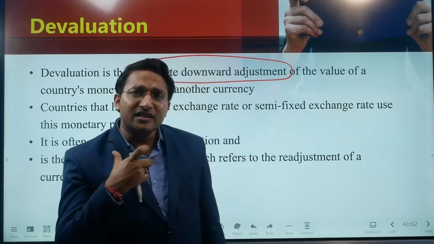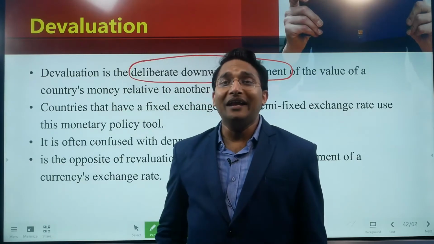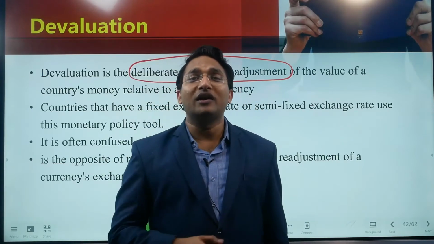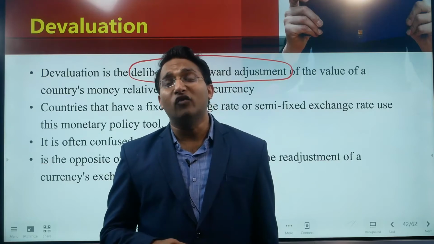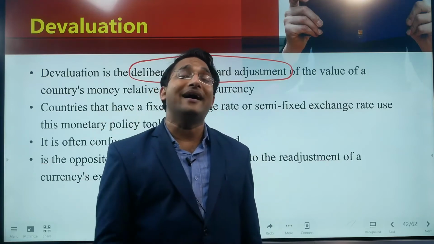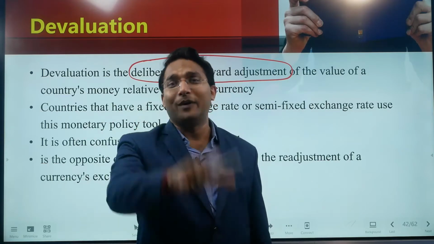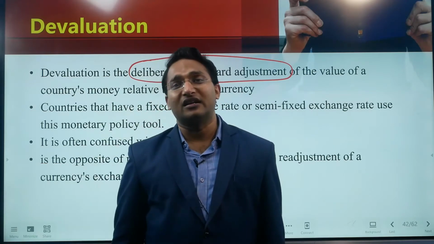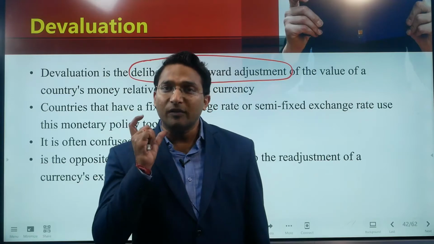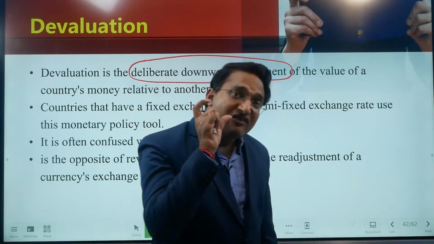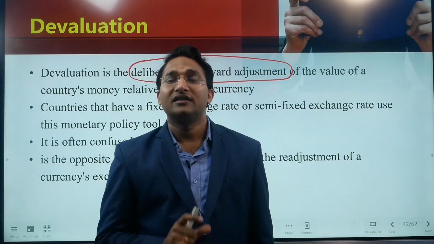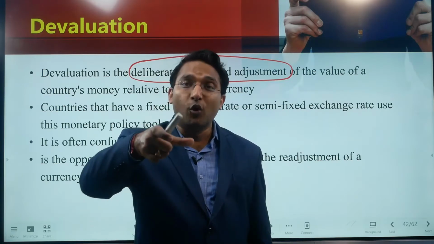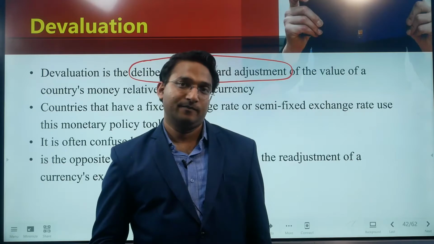Now the question arises, why at all any country will do the devaluation? Why at all would any country like to reduce the value of its currency in the external market? The reason is very simple. Just like depreciation of the currency, one of the positive impacts of the devaluation is that it positively impacts the export sector, right?